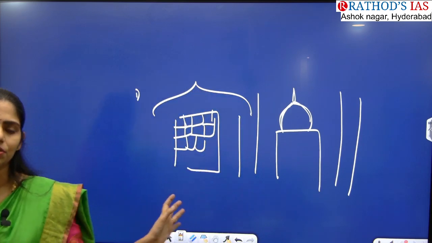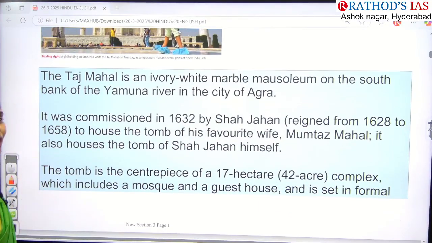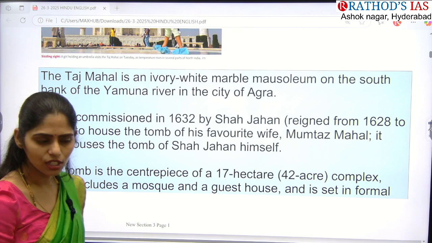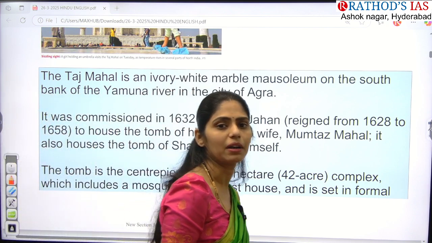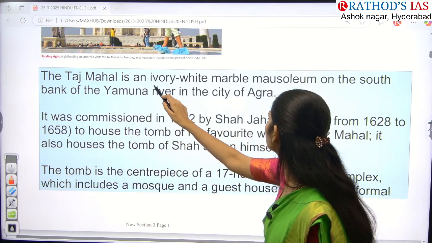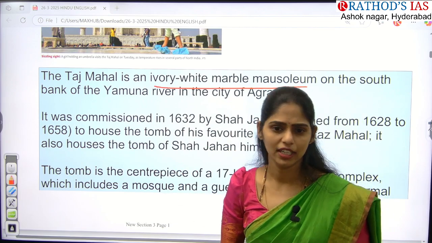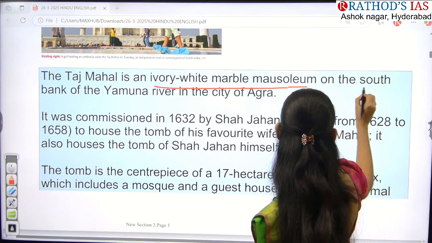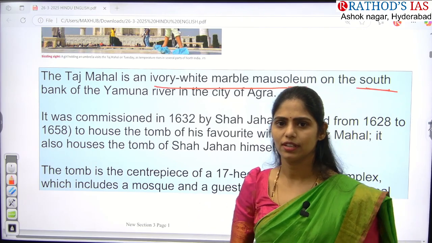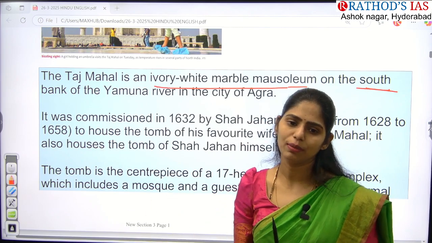So now let us see some facts regarding this Taj Mahal. So if you see about this Taj Mahal, in which color it is? It is white color. So it is made up of white marble, right? So Taj Mahal is an ivory white marble mausoleum, and where it is located? In Agra, right? That is in the southern banks of Yamuna river. So it is very important. It is not on the banks of Ganga. It is on the banks of Yamuna river.